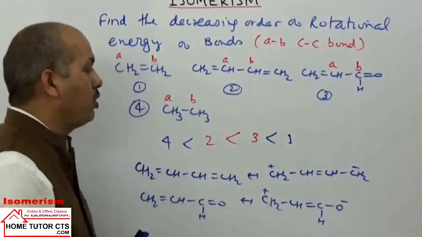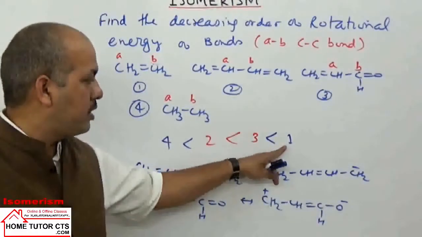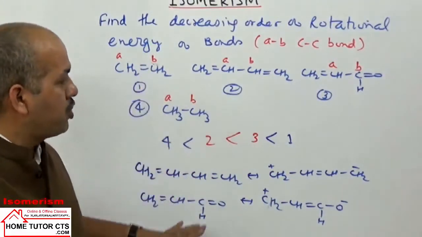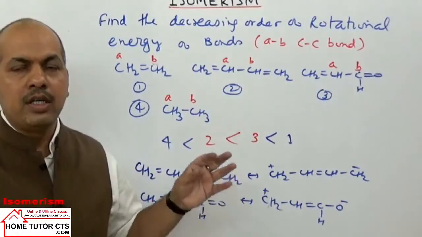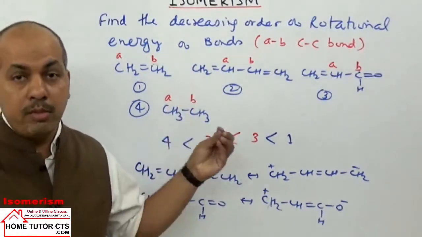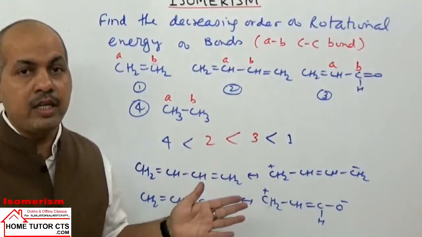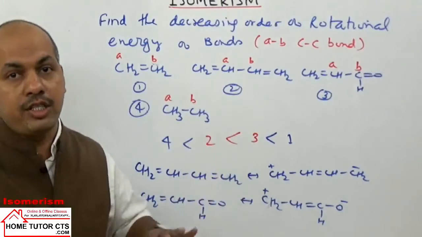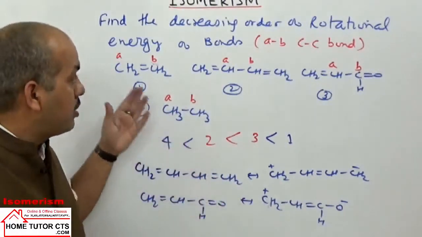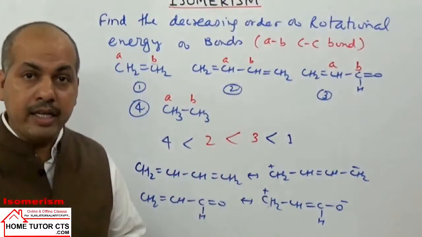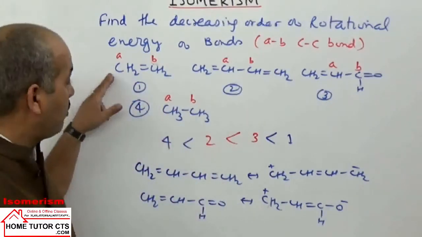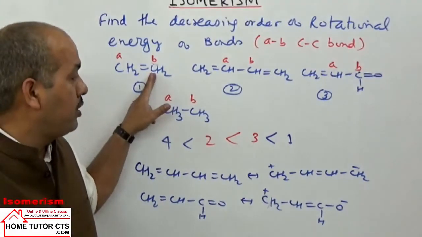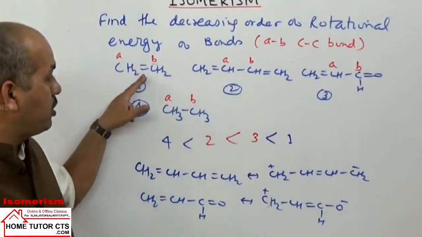So the order will follow 1, 3, 2, 4. 1 will be the highest, then 3, then 2, and the lowest will be for the 4th. I hope this question is clear. Rotational energy means simply in whichever case the rotation is easier, that structure will have lower rotational energy. If the structure is less stable, or the bond has higher double bond character, that bond will have higher rotational energy. In this case a pure double bond is there, so highest.